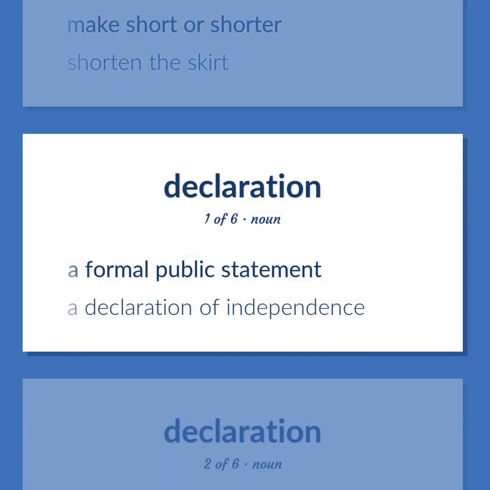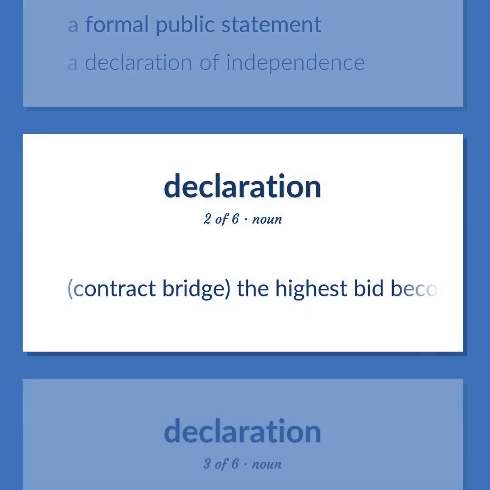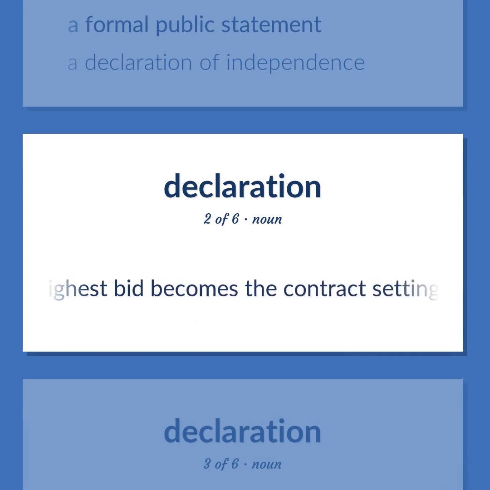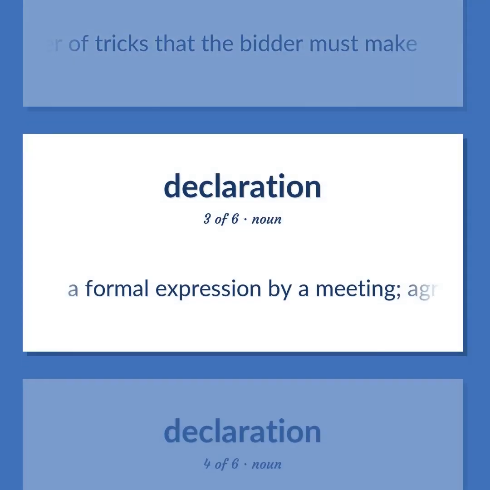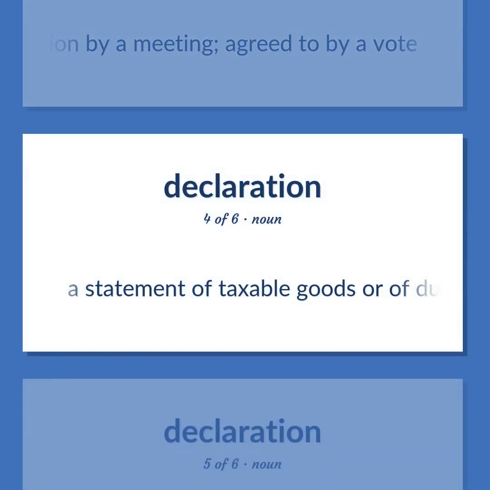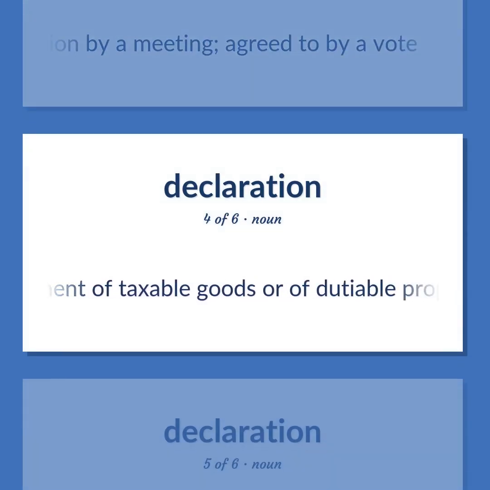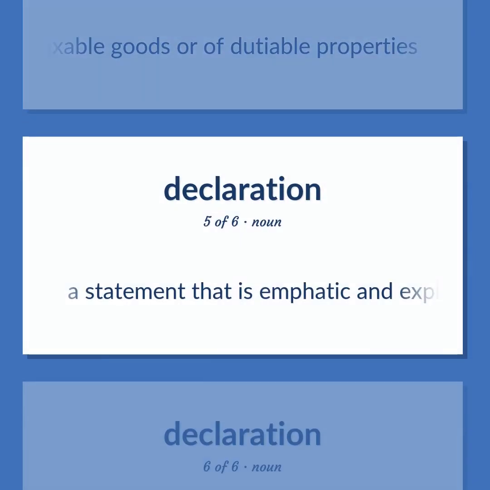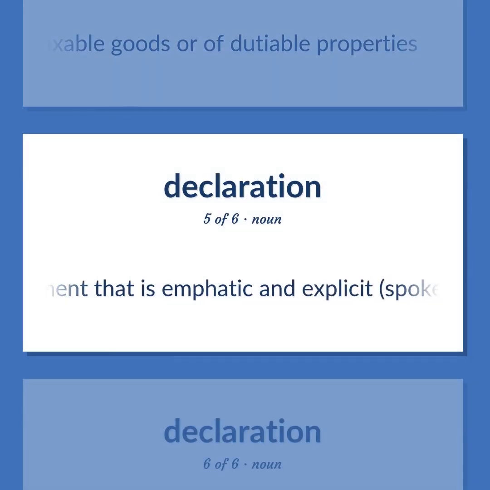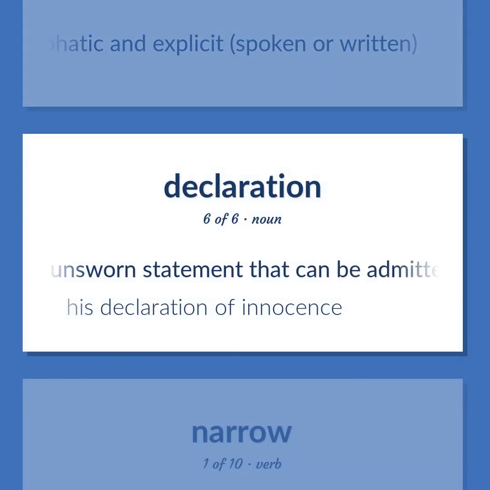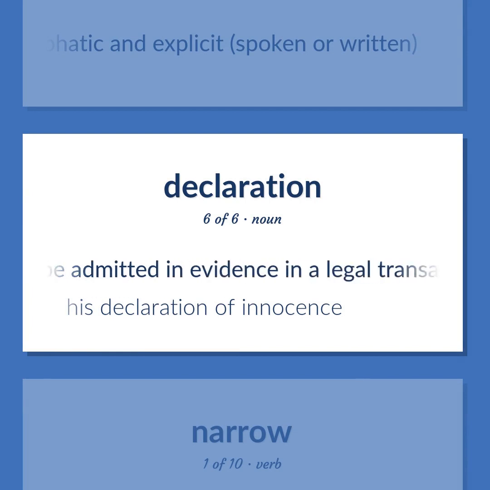A formal public statement. A declaration of independence. Contract bridge. The highest bid becomes the contract setting the number of tricks that the bidder must make. A formal expression by a meeting. Agreed to by a vote. A statement of taxable goods or of dutiable properties. A statement that is emphatic and explicit, spoken or written. Law. Unsworn statement that can be admitted in evidence in a legal transaction. His declaration of innocence.